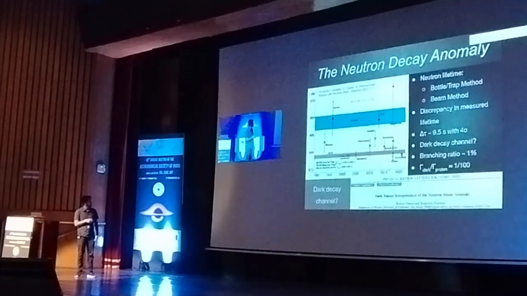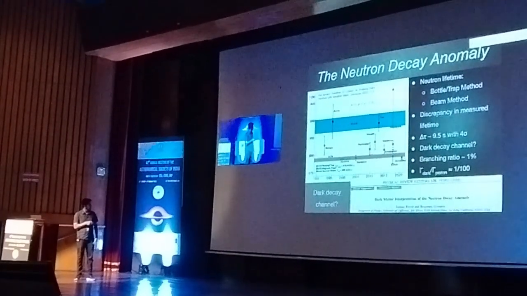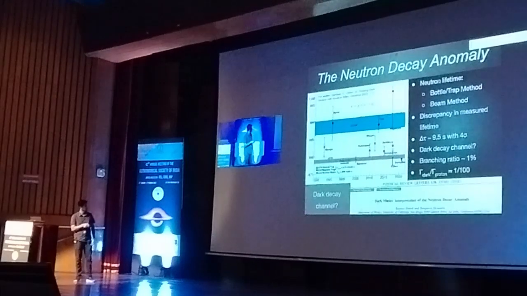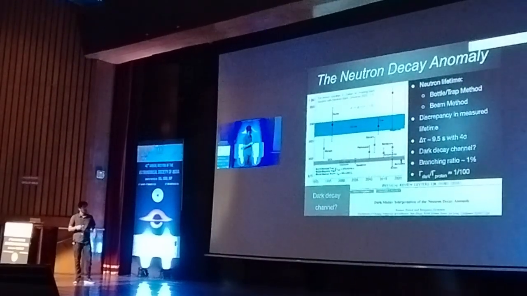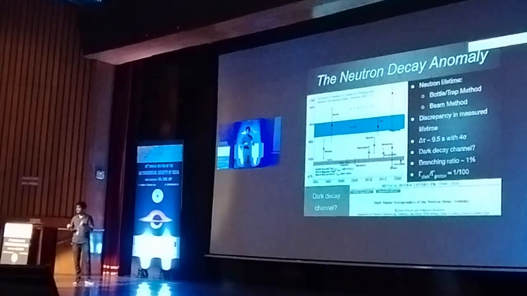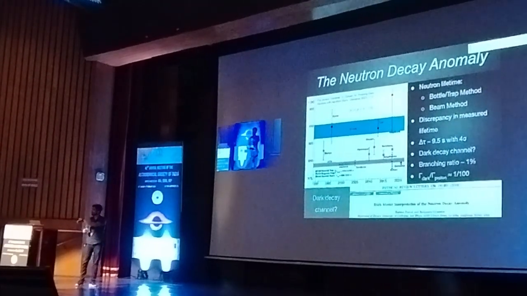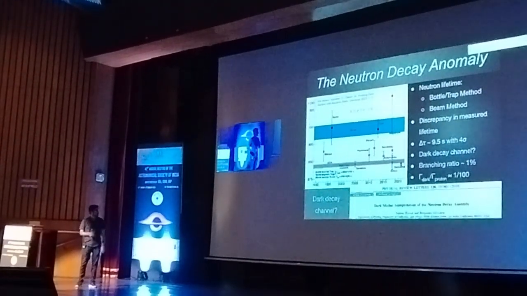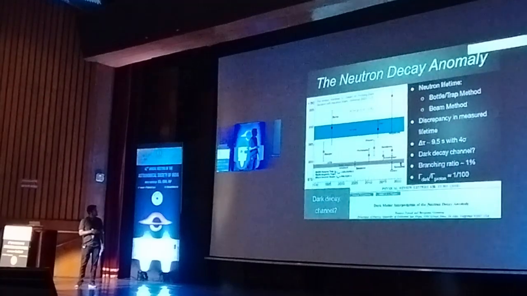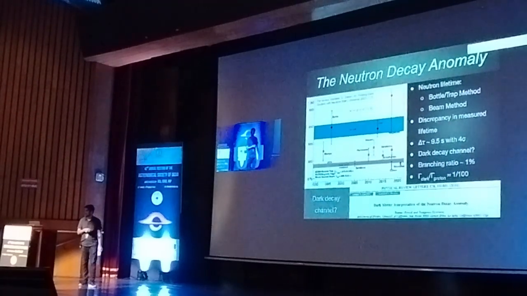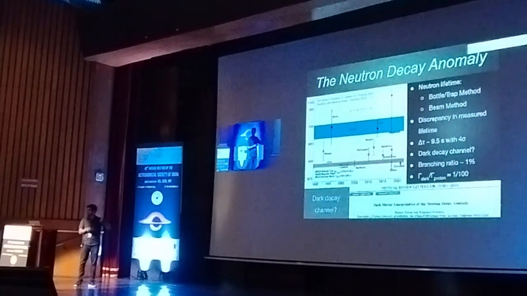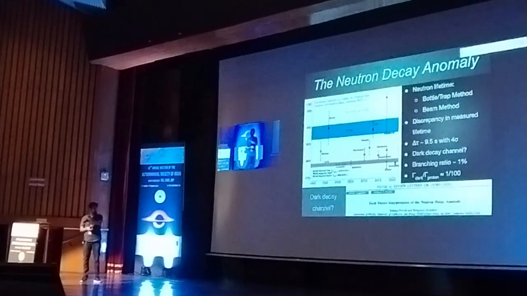One is the bottle and trap method, denoted by the red, green and black error bars, where you count the number of neutrons that have decayed, and the other is the beam method, where you measure the number of electrons that have been created. When you do this, you find that there is a discrepancy in the two time scales. So you have more neutrons decaying, but you don't get as many protons.